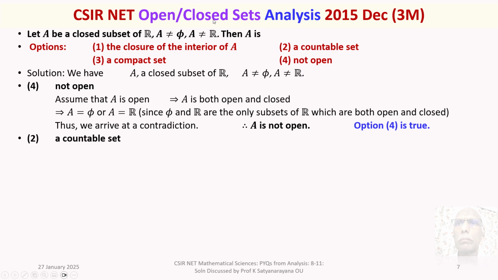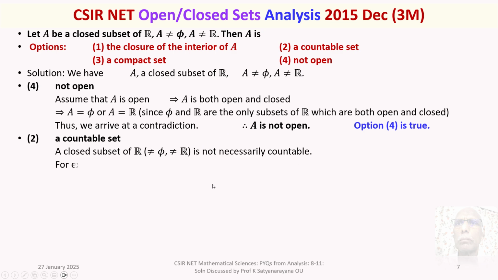A countable set. That means when A is a closed subset of R, and A is not equal to empty and A is not equal to R, can A be a countable set? A closed subset of R which is not empty, which is not R, is not necessarily countable.